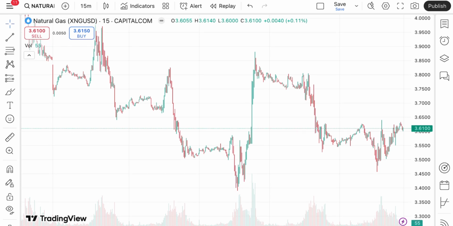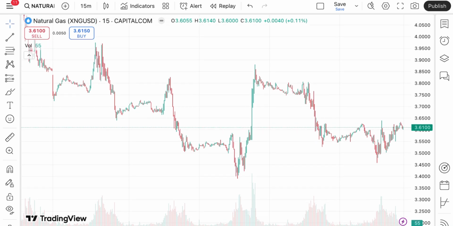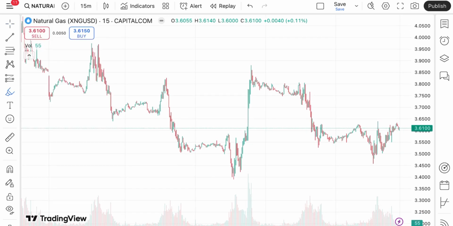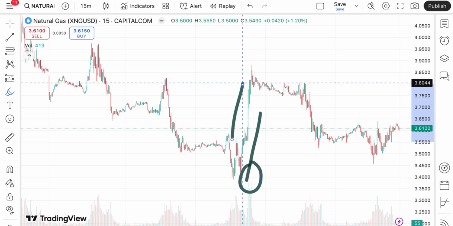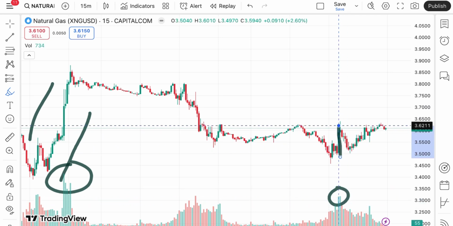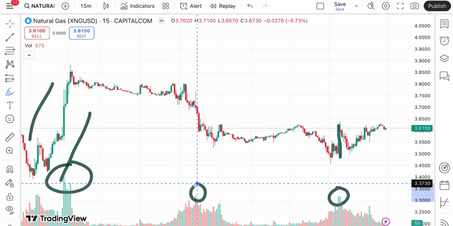If you look at this particular chart of natural gas on a 15 minutes base, we have seen the volume has increased here, and that is where we have seen the rise in the price of natural gas. Similarly, at this particular level we have seen a rise, and this candle is forming.